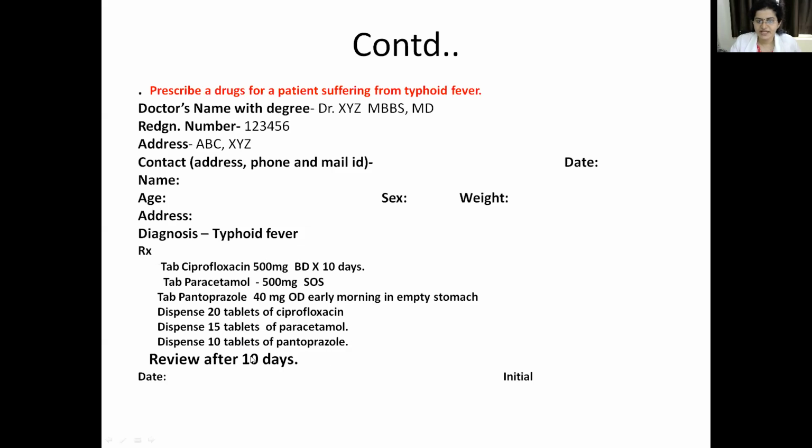All this you can review after the 10 days. Ask the patient to come after 10 days for follow-up. So that completes your prescription for patients with typhoid fever. So write this format, then write the treatment, how many tablets to be dispensed, and then review after 10 days.